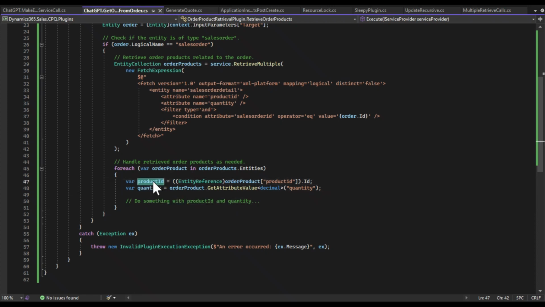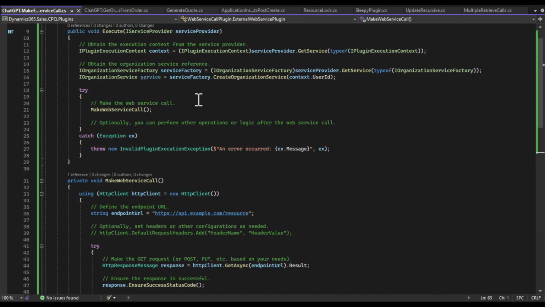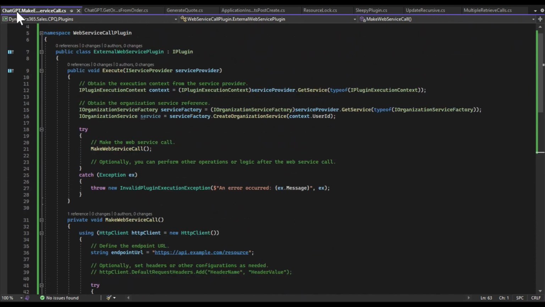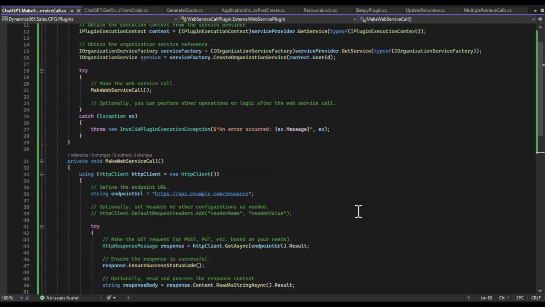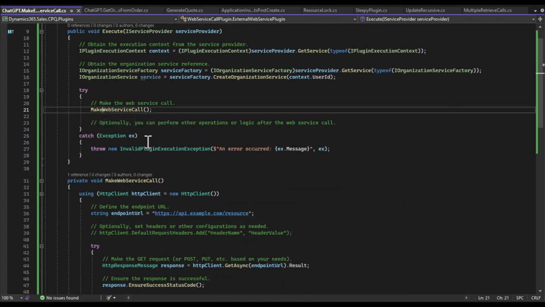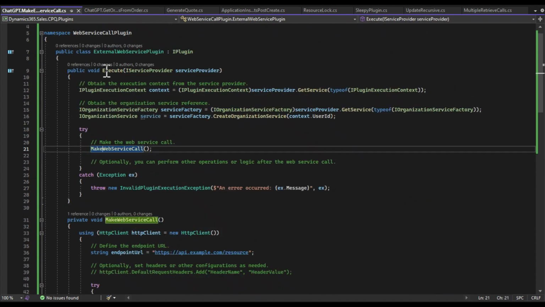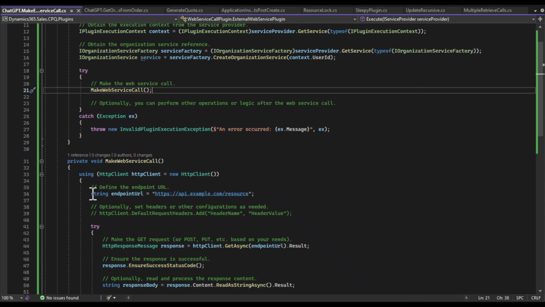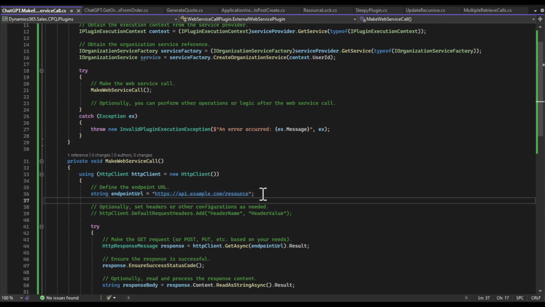Overall, it looks pretty good. It's a very basic example, so nothing here really stands out. I went ahead and made another call here for ChatGPT to make me one that does an external web service call. I thought this one actually had a little bit more stuff we could look at. In this case, it's created a subroutine called make web service call. Inside of it, we see a hard-coded string. That's definitely going to be an issue for maintainability.